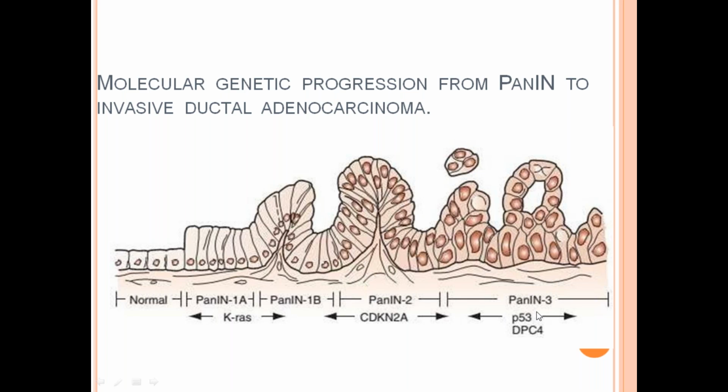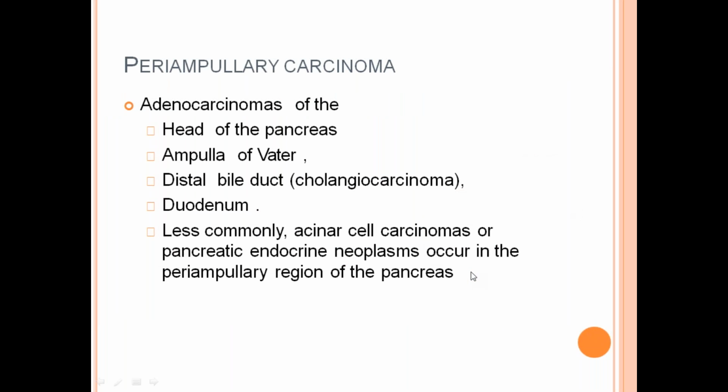This is PanIN 3, so the gene association is P53 and DPC4. This is cellular atypia. Periampullary carcinoma.